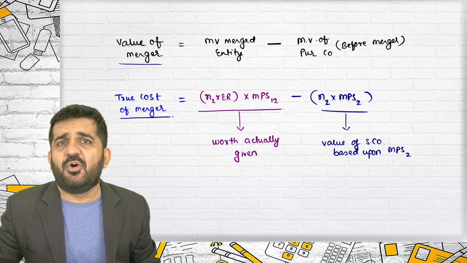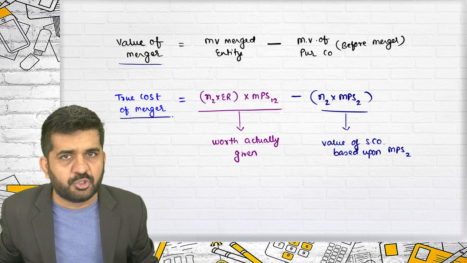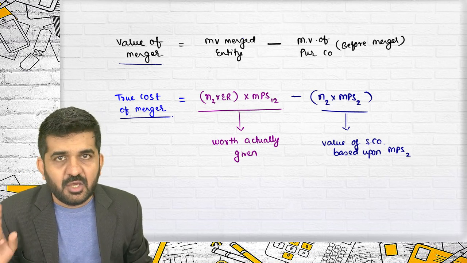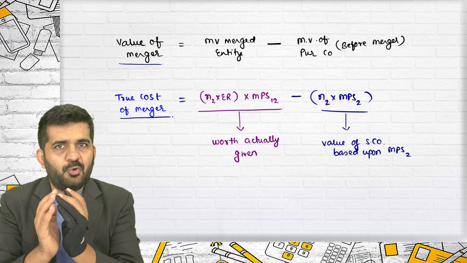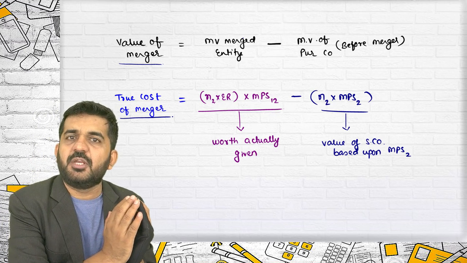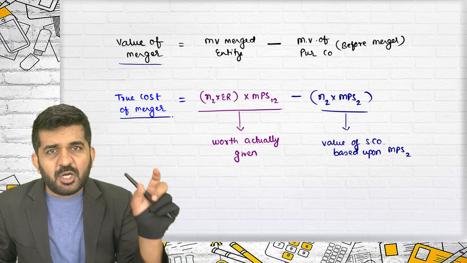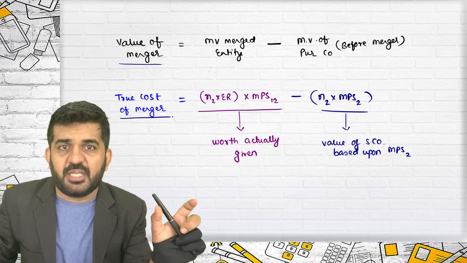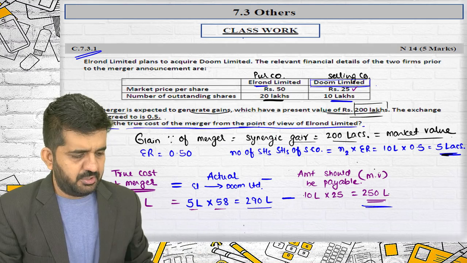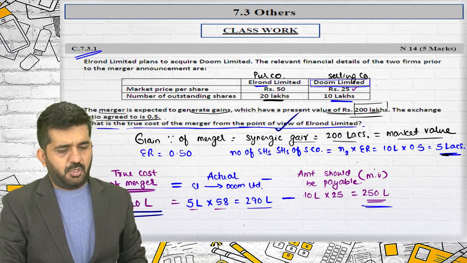Sometimes value of merger or true cost of merger is actually asked, just 2 times before this. But if it is asked, the question should become extremely easy. Value of merger is value of purchasing company after merger minus value of purchasing company before merger. True cost of merger is the difference between what market value should be issued to the selling company and what you are actually giving them. We have found out the true cost of merger, which is 40 lakhs. That was the only point in this particular question.